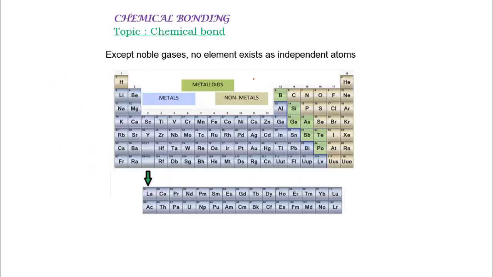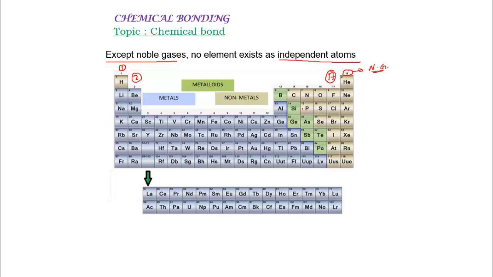Hi all. As we know, except noble gases, no other element can exist as independent atoms. Here, group number 18, these elements are called noble gases. Helium, neon, argon and other elements are the noble gases. These elements can exist as independent atoms, whereas other elements, starting from group number 1, 2 up to group number 17, cannot exist as independent atoms. Why is it so?